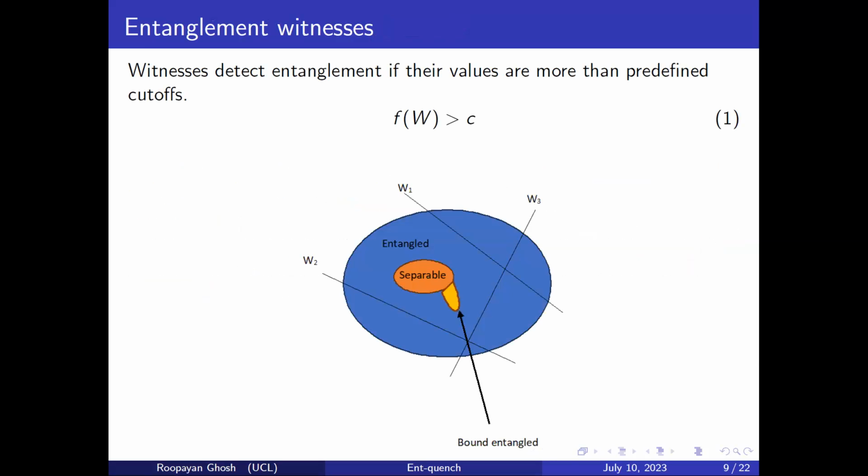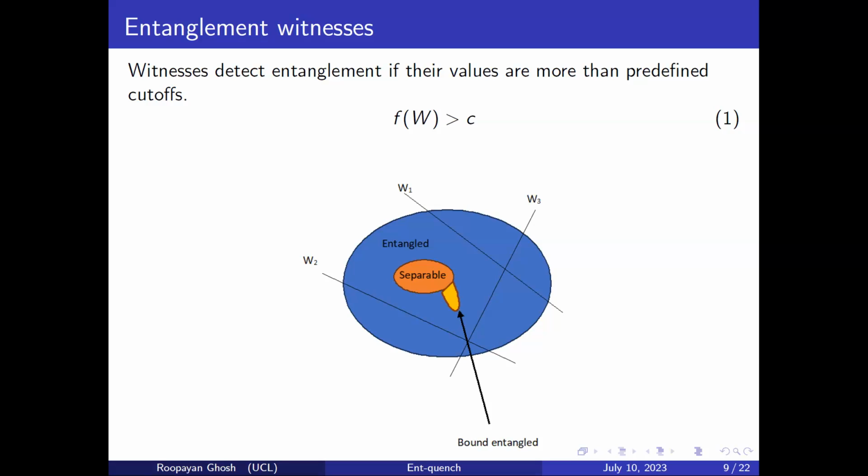So pictorially, let's say, can I see the colors here? No, very bad. Anyway, the point is that if you assume this full circle is the set of all states, I'm trying to represent it with a schematic diagram, your entangled states lie here, and separable states are here because it's a convex set. And these are some peculiar states which are bound entangled, which I have put for completeness, but I'm not going to talk about it. You can ask me later what these are. So these are a schematic representation of the entanglement witnesses.